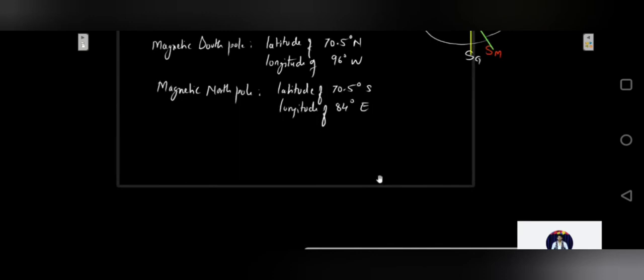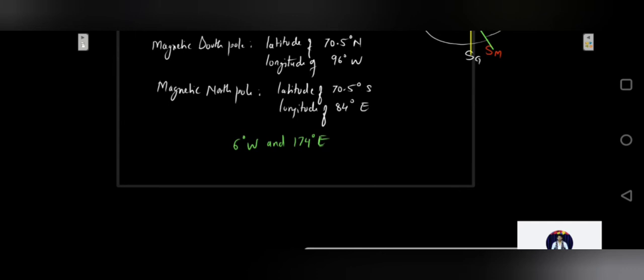So basically these are the positions of the magnetic north pole and magnetic south pole. The magnetic poles are approximately 2000 kilometers away from the geographical poles. If you compare the distance between the geographical pole and the magnetic pole, you will see they are approximately 2000 kilometers away. The magnetic equator intersects the geographic equator at longitudes of 6 degrees west and 174 degrees east. Equator is basically the great circle which is perpendicular to the magnetic axis.